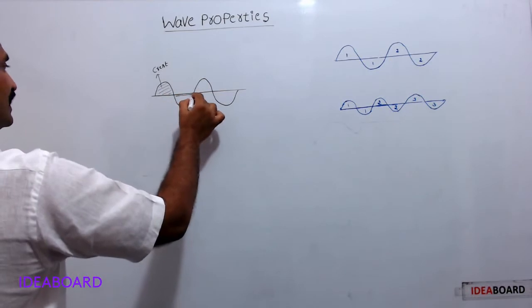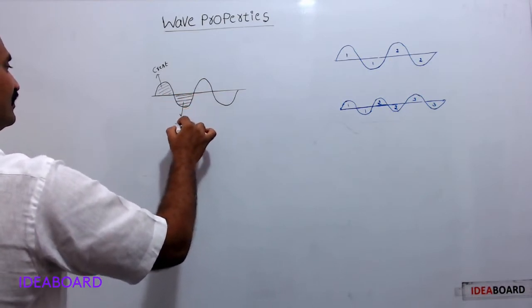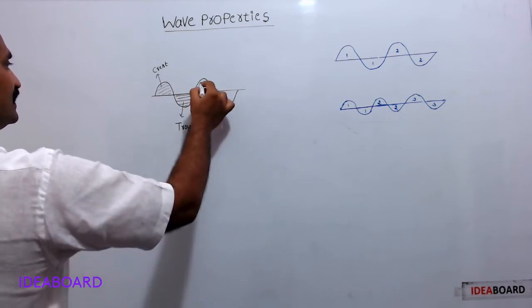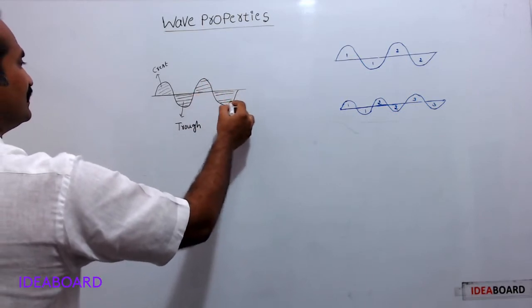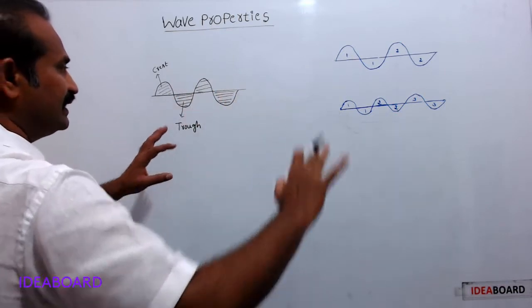This part is known as trough. So again this crest, this trough. So crest and trough, this repeating again and again.